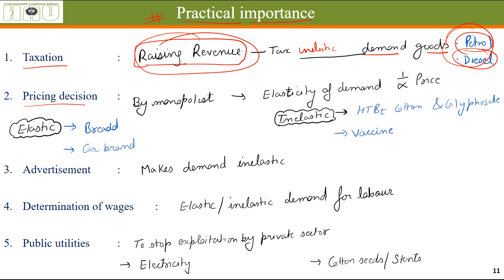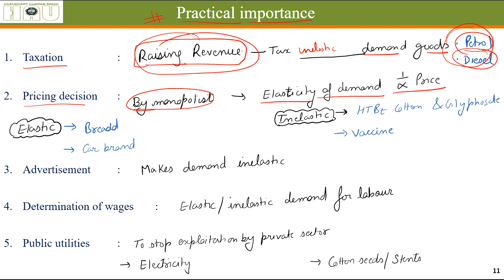Okay, pricing decisions. Let's say there is a monopolist. Monopolist means a person who is the only supplier of a particular good. Elasticity of demand of his products is always inversely proportional to the price.